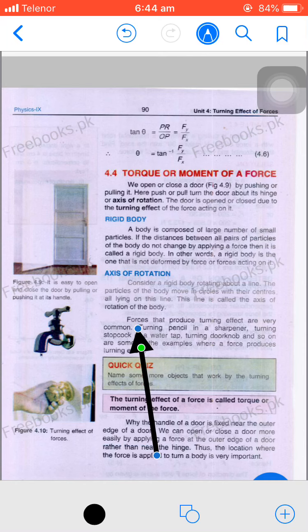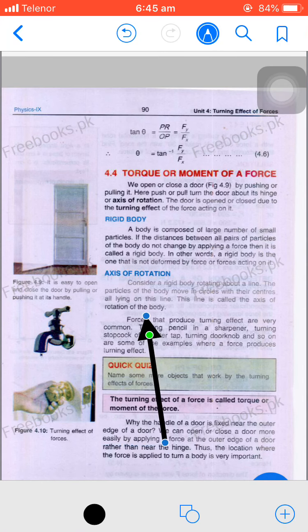If we rotate a door, then each particle of the door rotates in a circle, and the center of each particle of the door lies on the same line. That is called the axis of rotation. You can see this is the door, and here is this line. The center of each particle, for example this particle, this particle, this particle, lies on this same line. This line is called the axis of rotation.